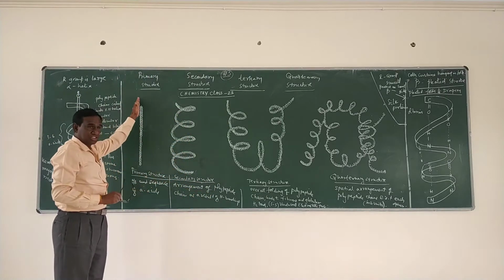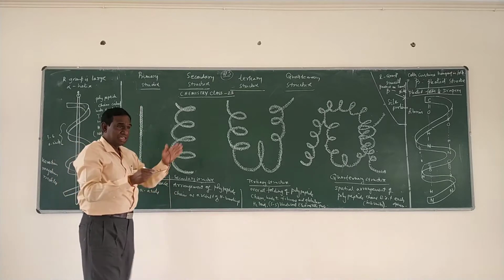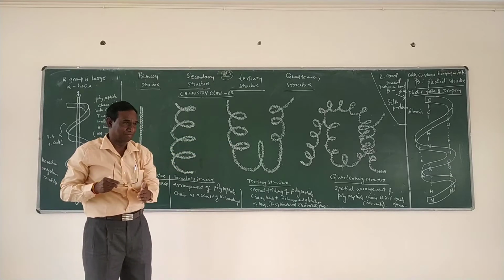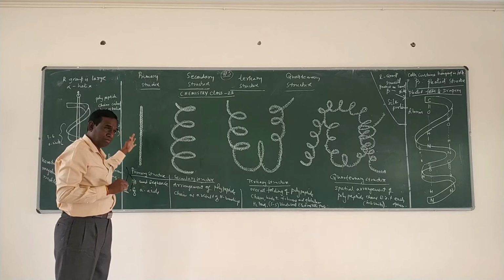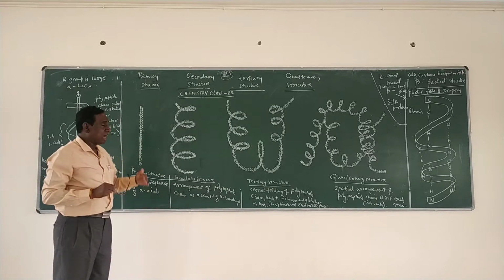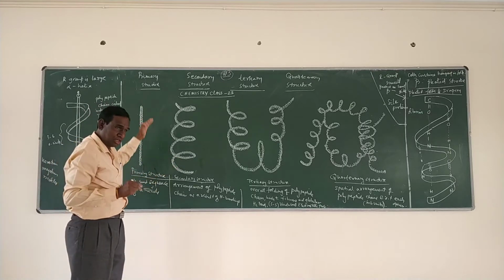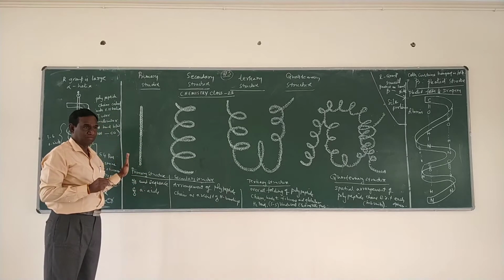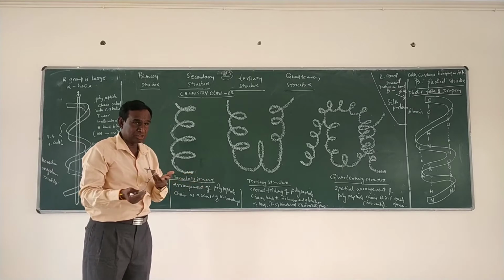The primary structure indicates the total number of amino acids and the sequence arrangement of amino acids in the polypeptide chain. That sequence and the number of amino acids explain the primary structure. That's all. And how do you confirm that? How do you know which amino acid is present?